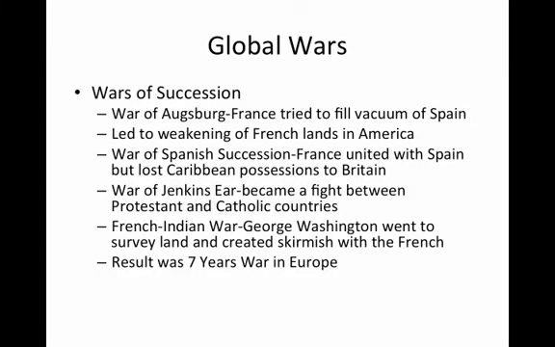Global wars. The Wars of Succession. During the early 1700s, there were a number of major wars between the superpowers. For example, there was the War of the Augsburgs. France tried to fill the vacuum of Spain, and this led to the weakening of French lands in America. There was then the War of Spanish Succession. France united with Spain but lost Caribbean possessions to Britain. There was the War of Jenkins' Ear, which became a fight between Protestant and Catholic communities.